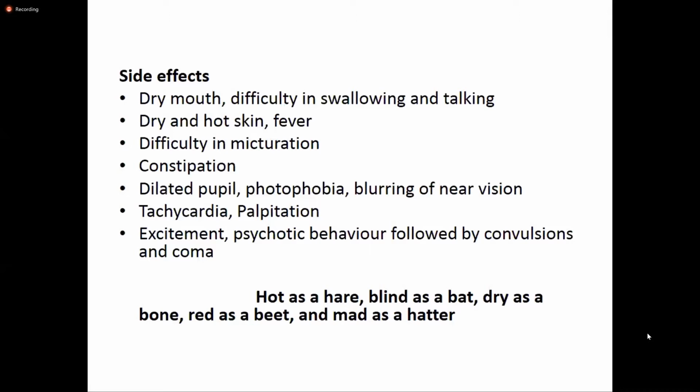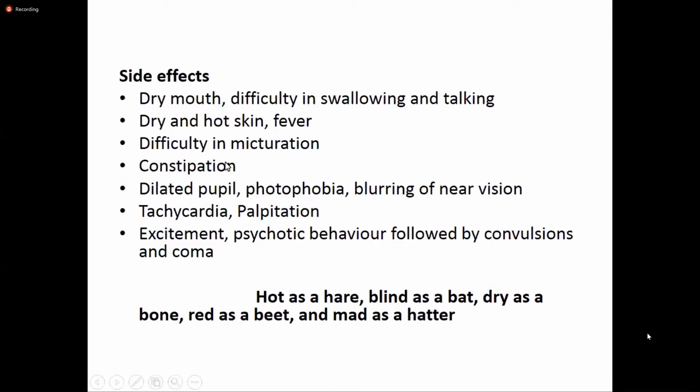So difficulty in micturition or urination can serve as a side effect, but it can also be used therapeutically in patients who are suffering from increased frequency, urgency, or bedwetting problems, because these drugs have the side effect of difficulty in micturition or decreased urinary frequency. So the side effects can be used as therapeutic indications as well.